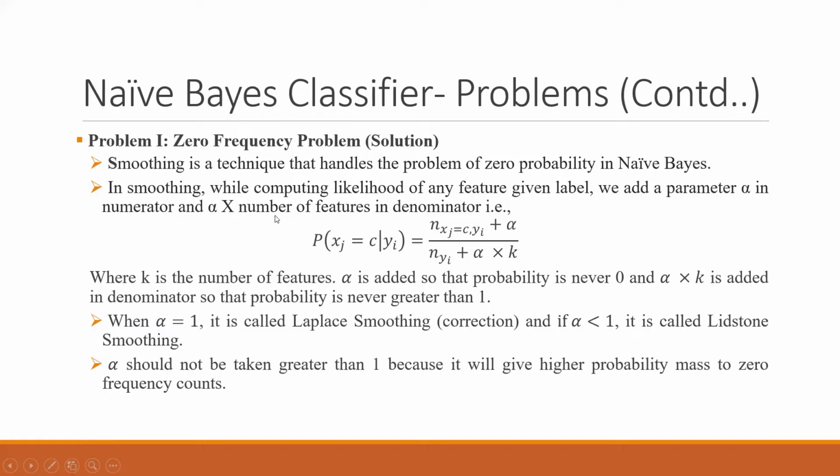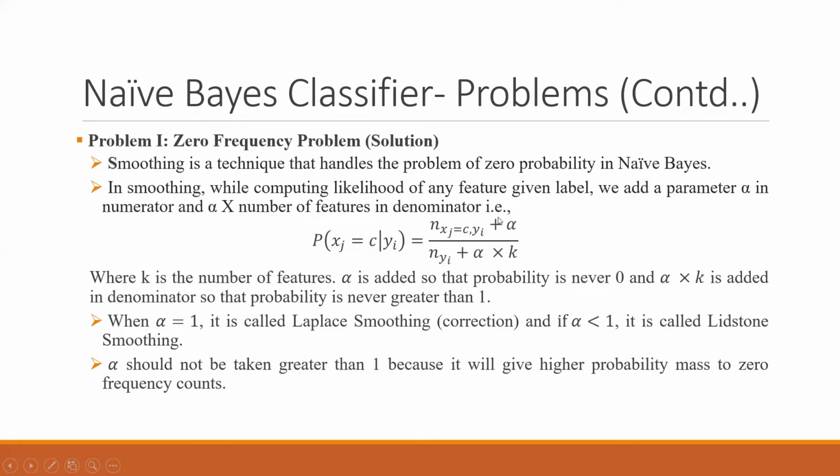Smoothing is the answer. So in smoothing, what we have to do is we have to add this alpha in the numerator and add alpha into number of features in the denominator. So this alpha is being used. Now what is this alpha? Alpha is the smoothing parameter, and here k is the number of features. Let's say that there were 5 features, so alpha into 5 will be done in the denominator and it will be added.